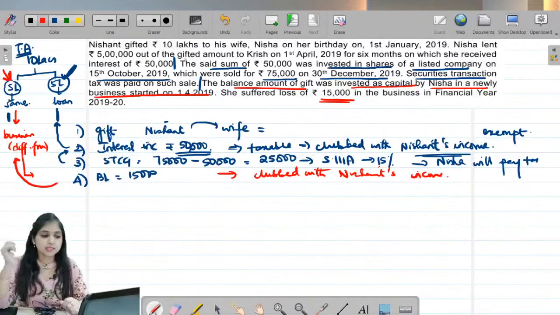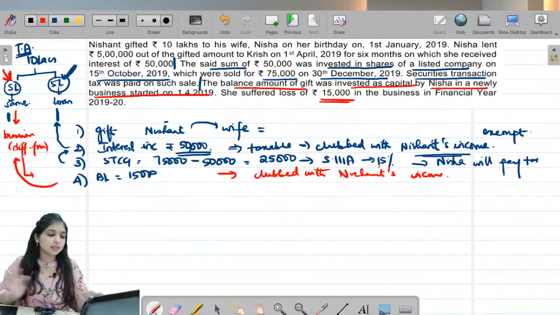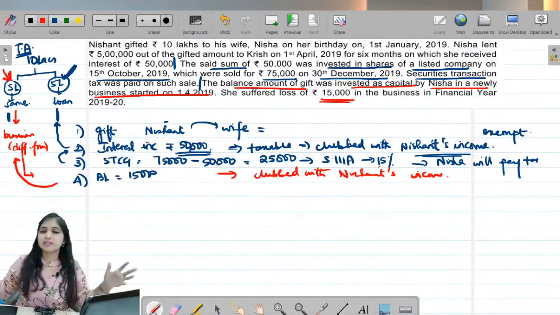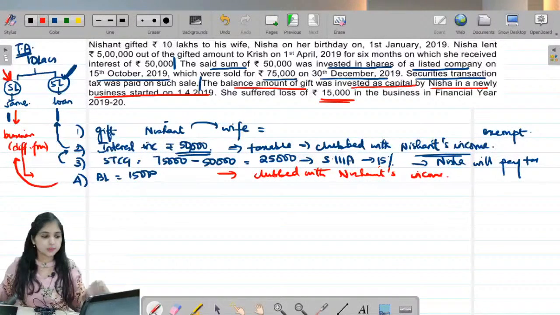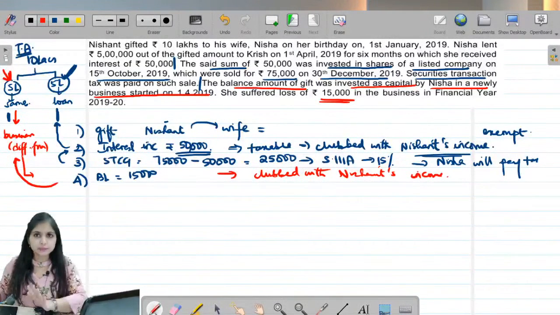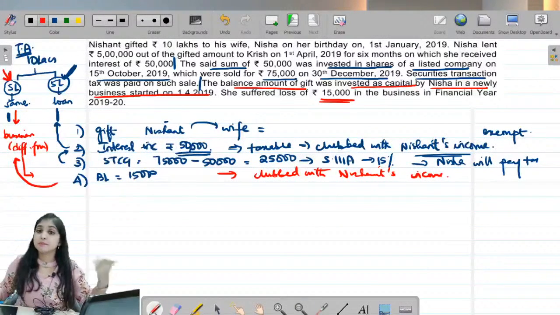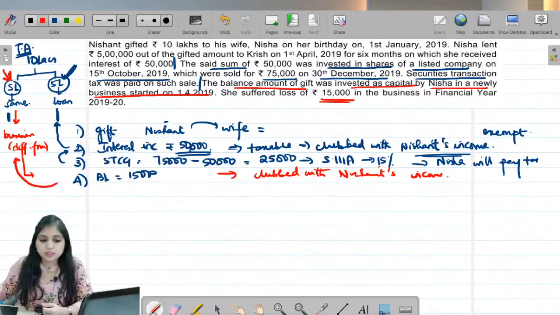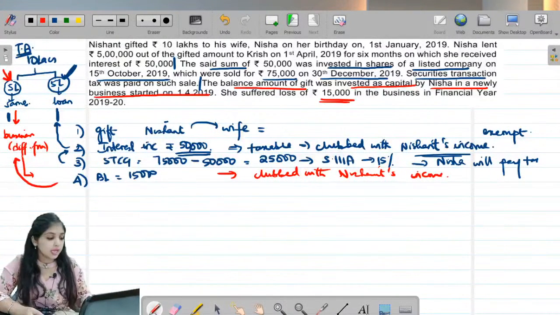That is it with this question. They were just asking us about the tax implications: in whose hands, which income, which loss will be clubbed. So the original gift is not taxable at all, exempt. Interest income, club it with Nishant's income. STCG, don't club, Nisha herself will pay tax. And business loss is also to be clubbed with Nishant's income. That is it with this question. Tell me, did we all understand? Can I proceed to the next question now?